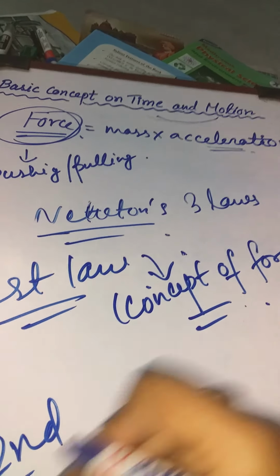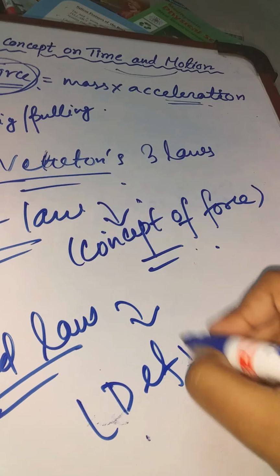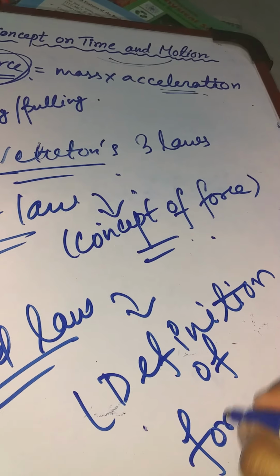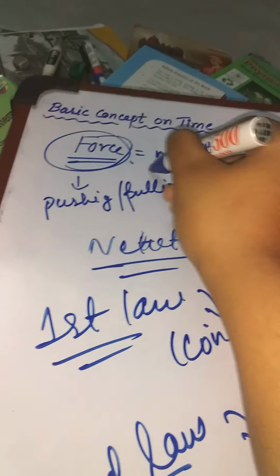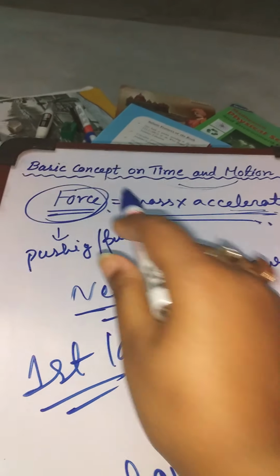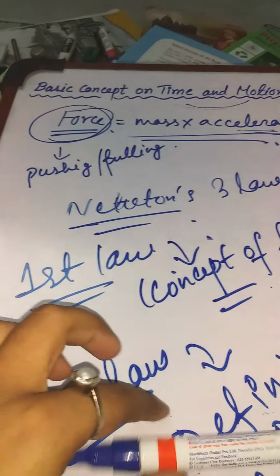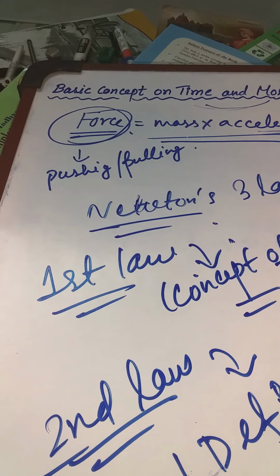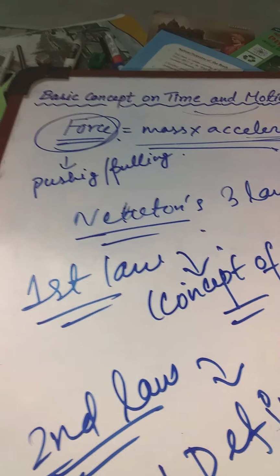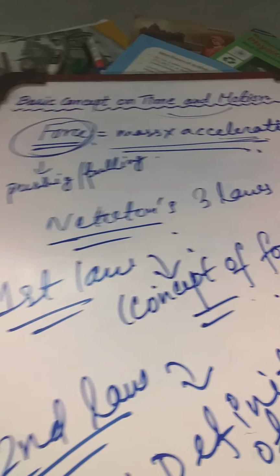Newton's second law gives us the definition of force. Definition of force means this one: force equal to mass into acceleration. What did Newton's second law say? Newton's second law said that the force acting on an object is equal to the product of the mass of that object and its acceleration. So the definition of force comes from Newton's second law.